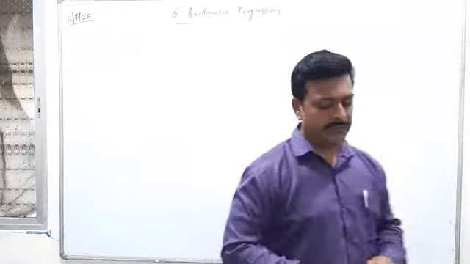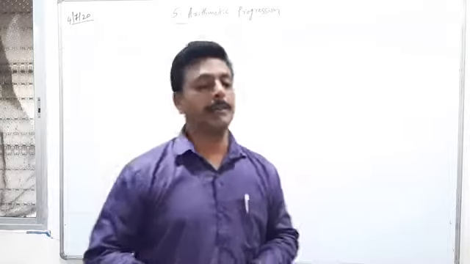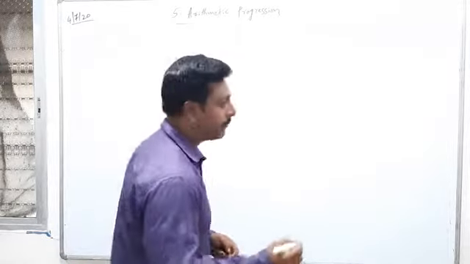Today we have to discuss the formulas we are going to use in arithmetic progression. Just now I said the general form of arithmetic progression.